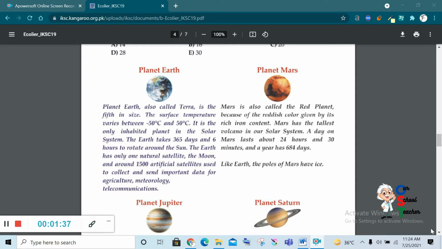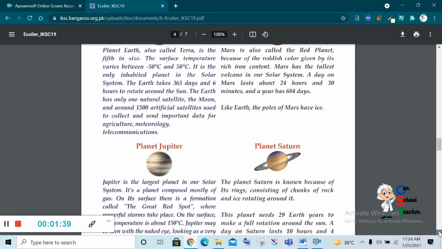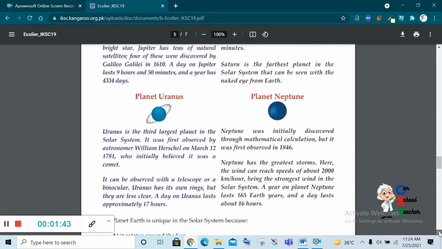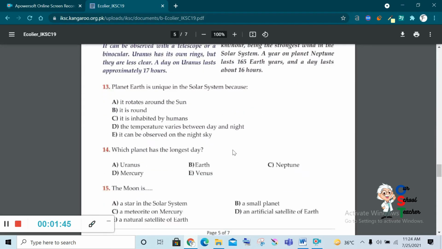Now, first of all, I would like to read 2 questions about the Earth that would be easy for you to find the answer. Planet Earth is unique in the solar system because it rotates around the Sun? No, because all planets rotate around the Sun. It's round? Other planets are also round. It is inhabited by humans? Yes, it is correct.